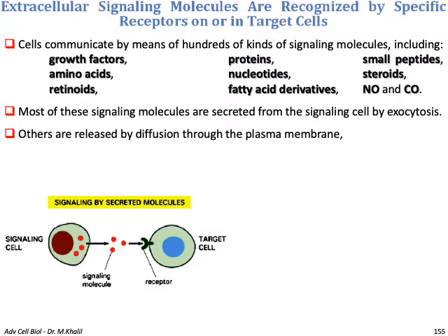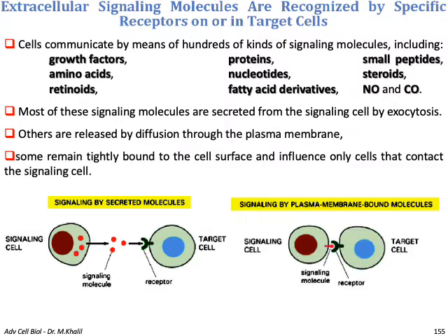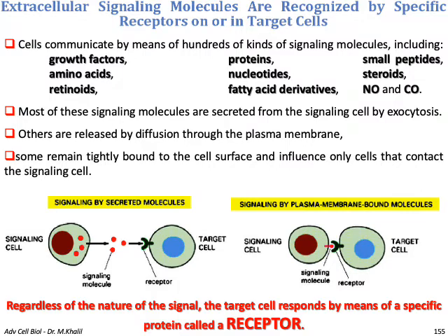So you can see here that the molecule has been secreted by exocytosis to reach a receptor on a target cell. But in this case, some signal molecules remain tied to the cell surface and only influence the cell in contact or just nearby neighbor cells, and this is signaling by plasma membrane bound molecules.